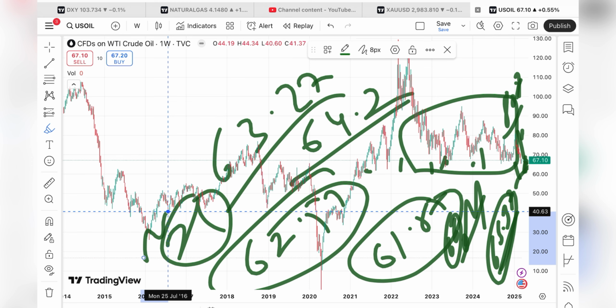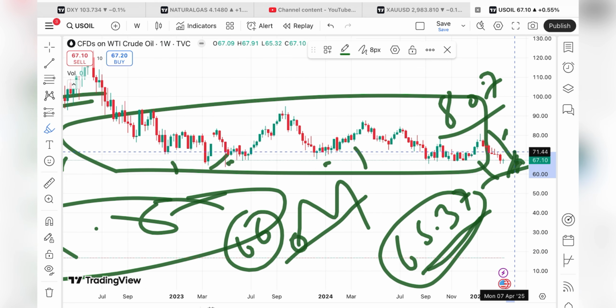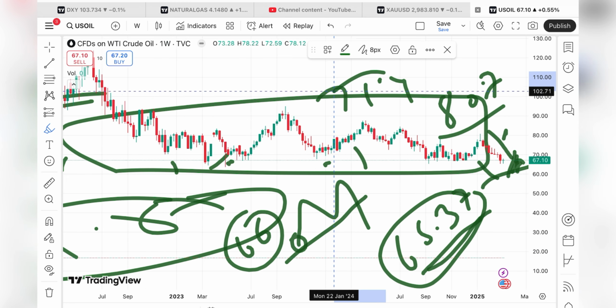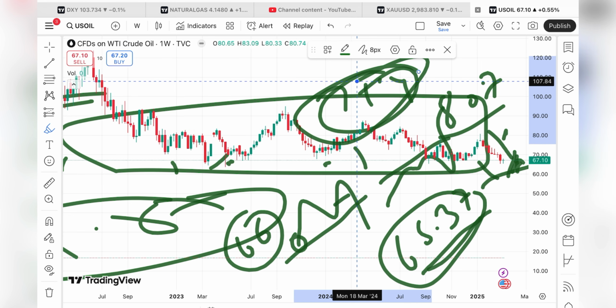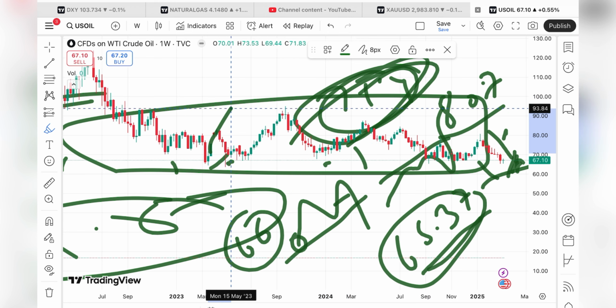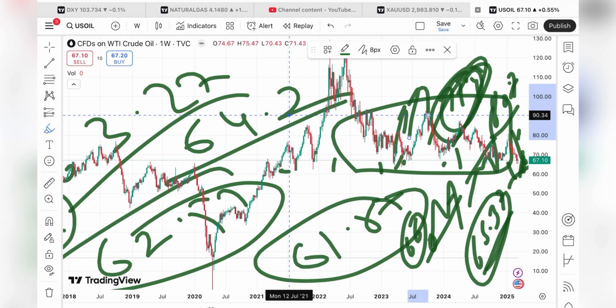But if the price sustains above a level of around $72, 71.4, that is already a weak resistance, so chances are high the price will go further upside. So if it sustains this level, we can see a further upside movement in the price of crude.